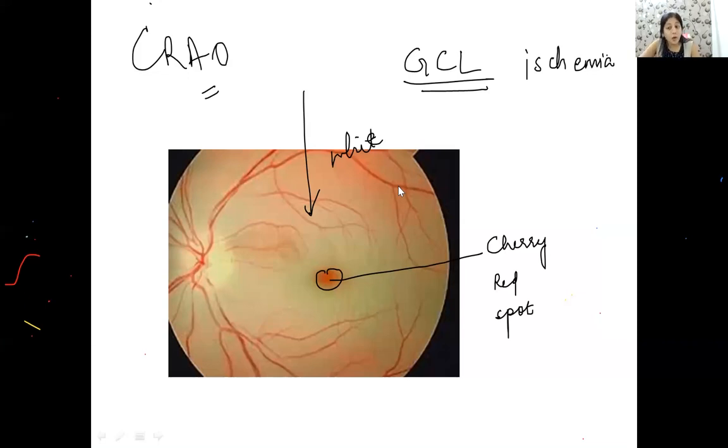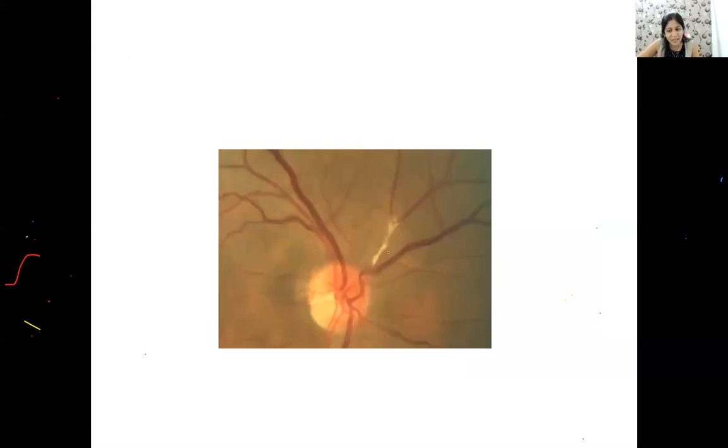ठीक है? एक और important question इसी topic में से है. What kind of plaque is this? Anyone? Do you see this plaque here? What type of plaque is there? Is this? Anyone? No, bache. This is not cattle tracking. No. This is your Hollenhorst plaque.